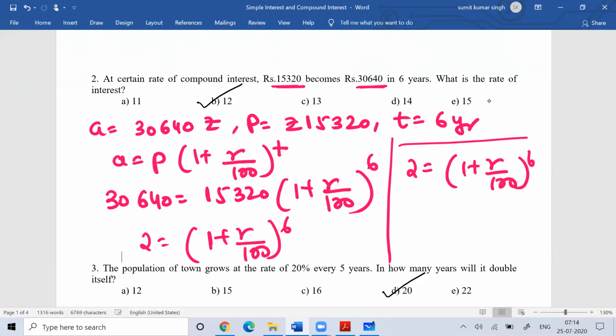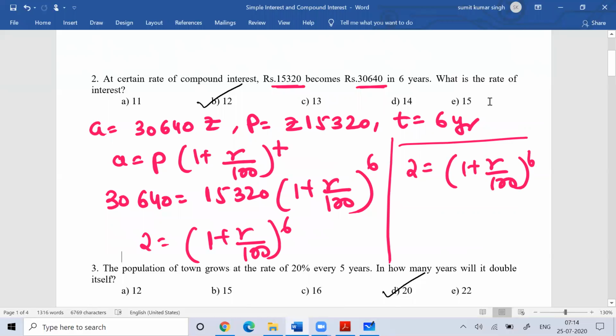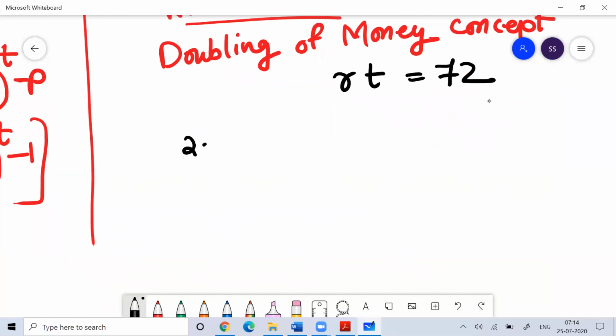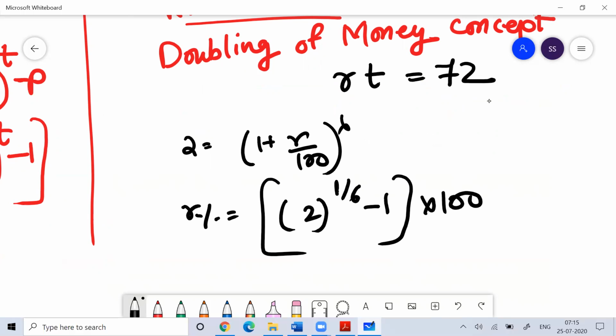You need to solve this equation: 2 is equal to (1 plus R by 100) to the power 6. Now what is the value of R? The value of R would be (2 to the power 1 by 6 minus 1) into 100. Now in the exam, where a scientific calculator is not given, how can I find this value? Either I need a log table to do this.